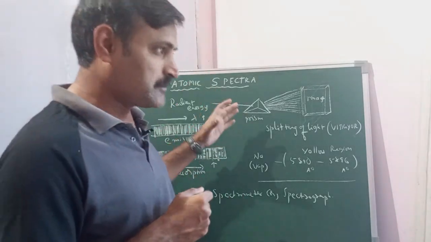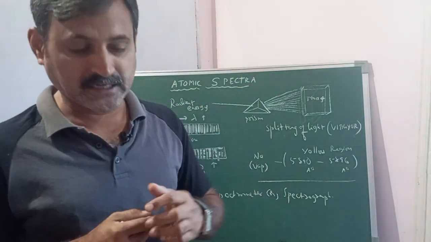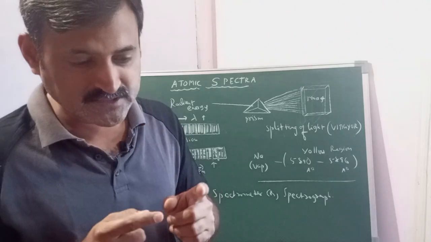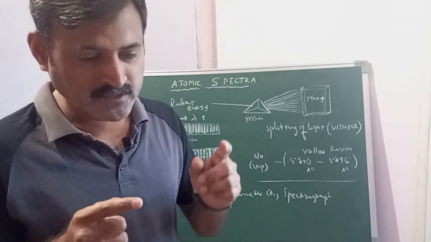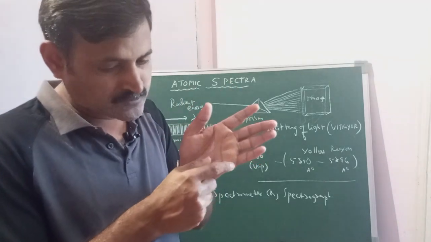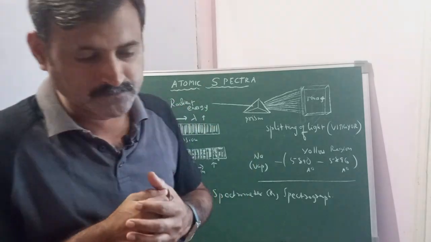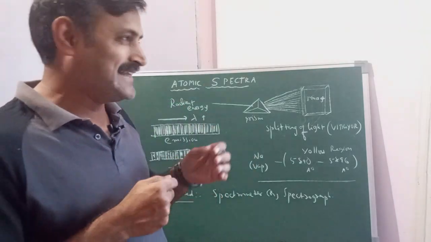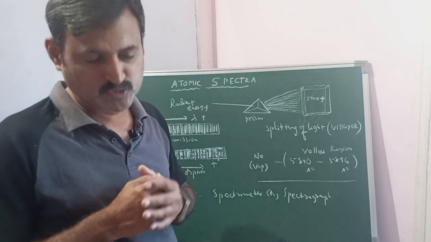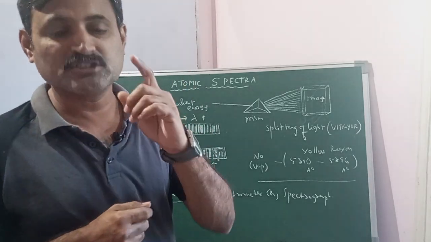So when we call it a continuous spectrum, it means the device gives one observation, like sunlight, where one color merges into another without any gap between the lines. Such a spectrum we call a continuous spectrum.